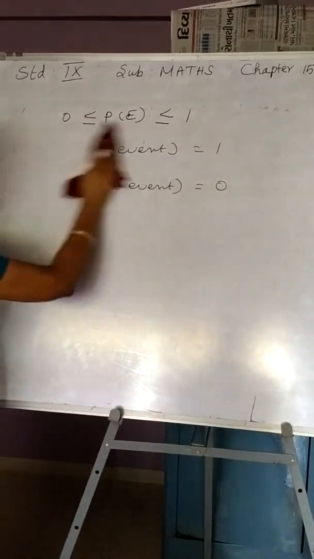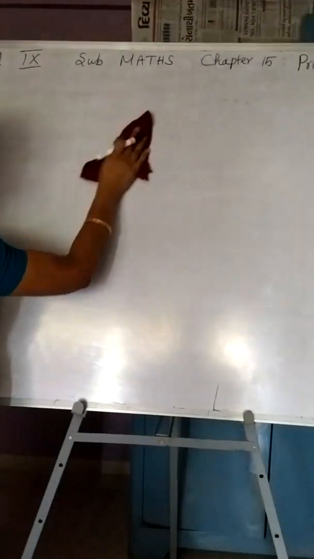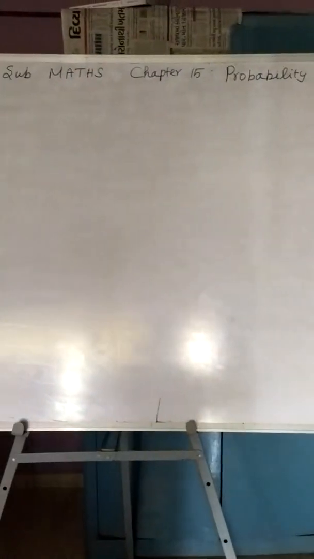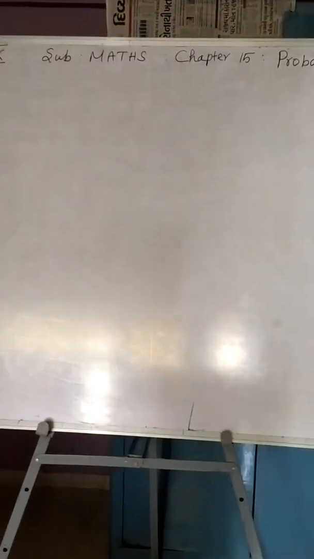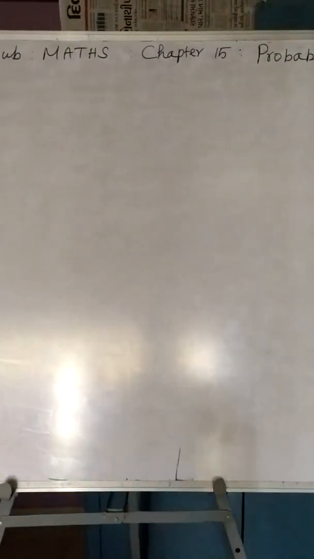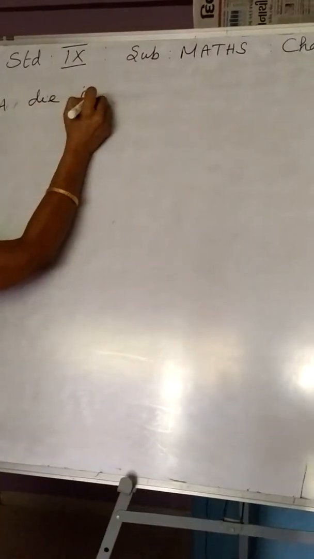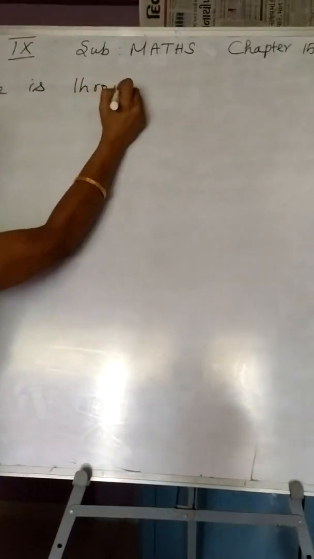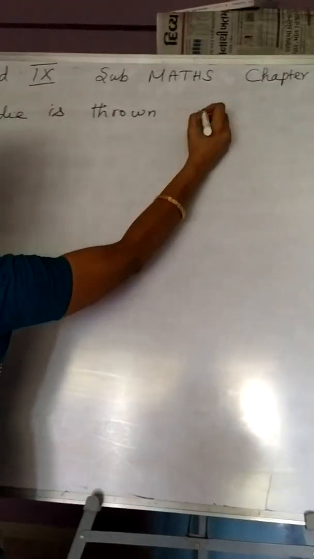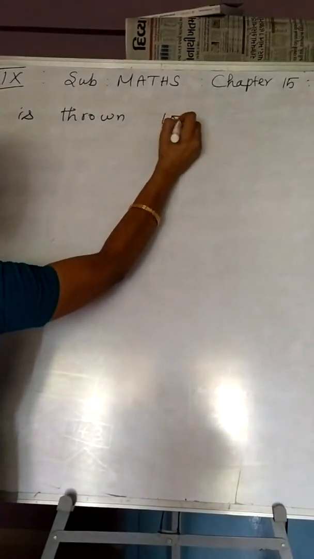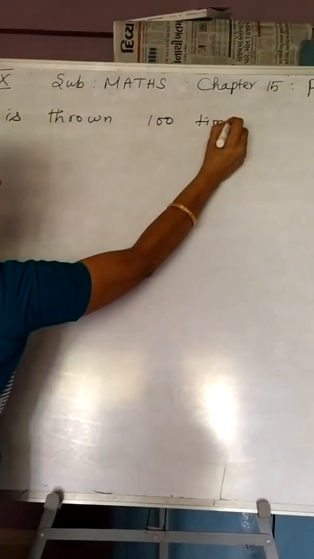Now let us deal with one more example. A die is thrown 100 times. Think of a die thrown 100 times.